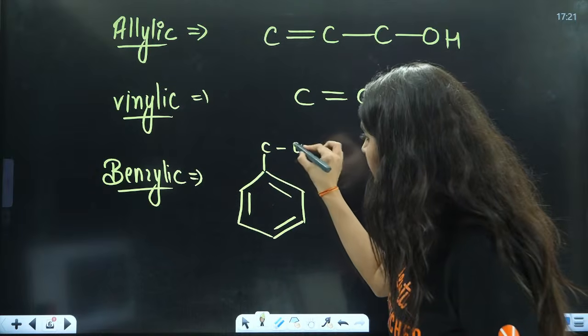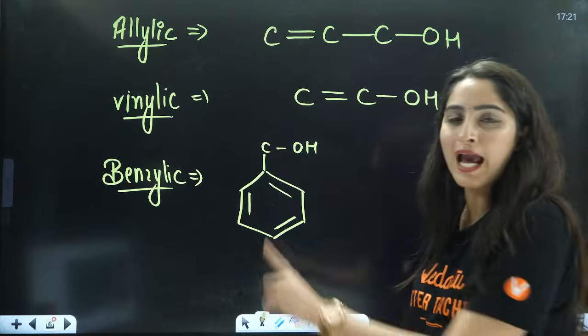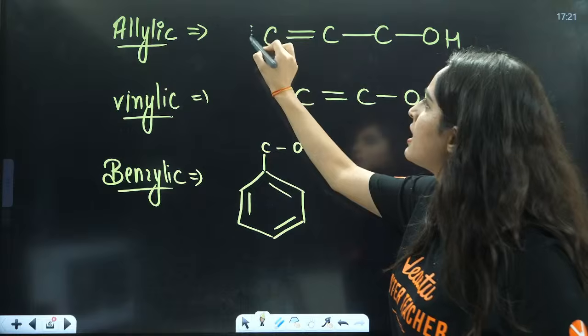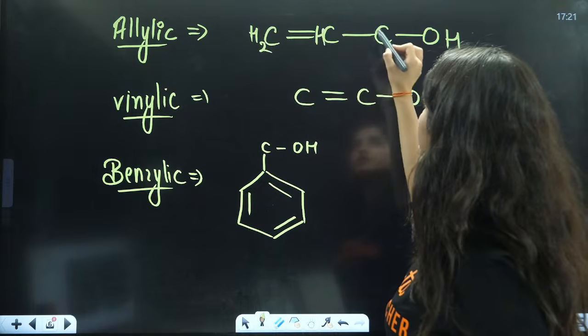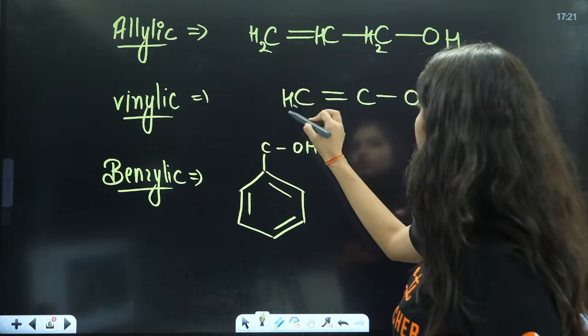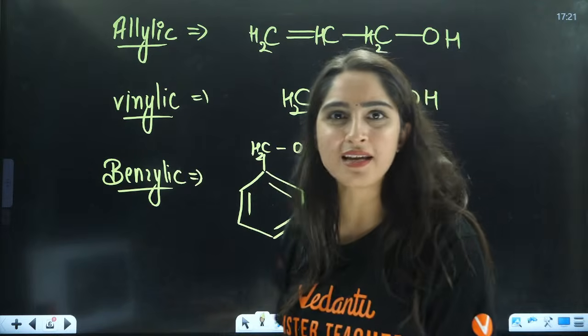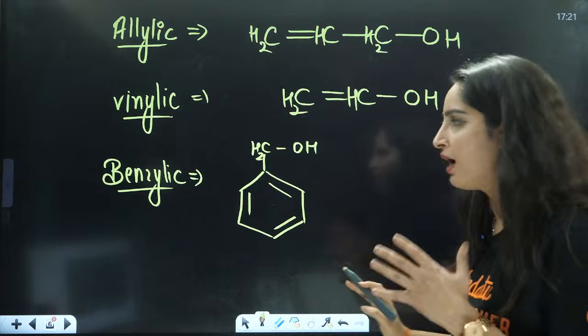So OH is connected here, right? I am not drawing hydrogens here. Hydrogens you can easily write, completing the tetravalency. It is H2, it is H, it is H2, this is H2, this is then H, this is H2. So you can easily complete the tetravalency and write down the full-fledged formula, right?